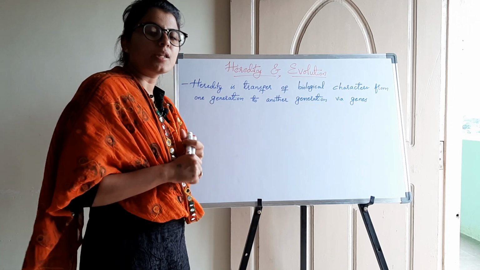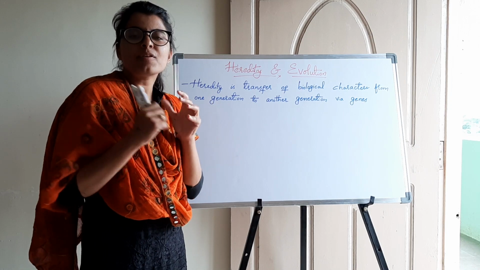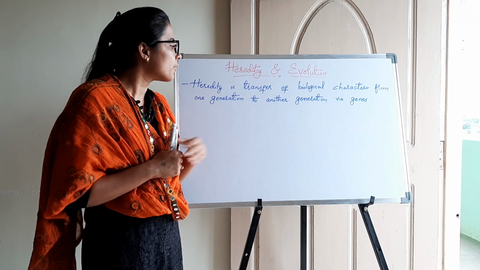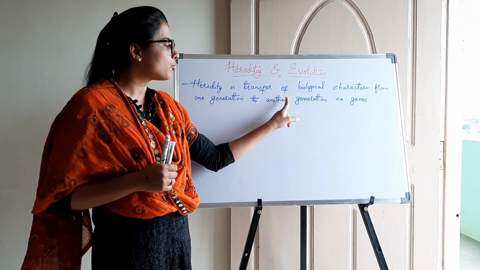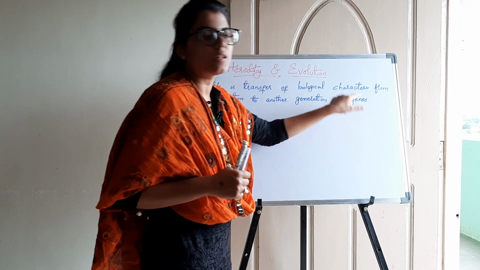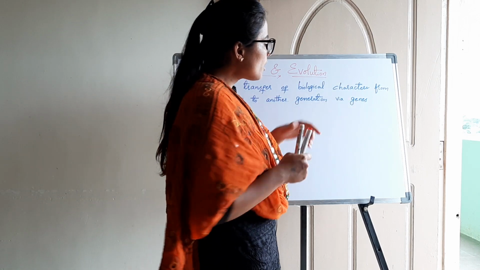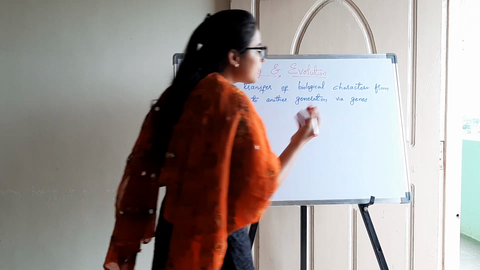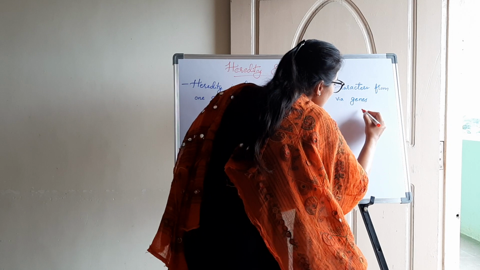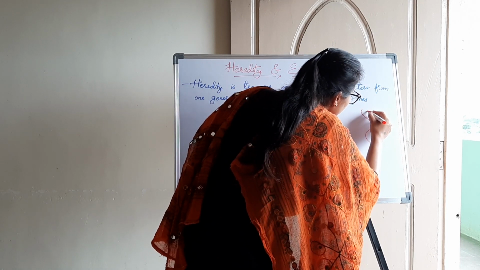Now the question arises, how this character got inherited from one generation to another generation. This character has been transferred via genes. Now the question arises, what are these genes? Last year in your 9th standard you have studied the structure of DNA. This is how the double helix structure of DNA resembles.